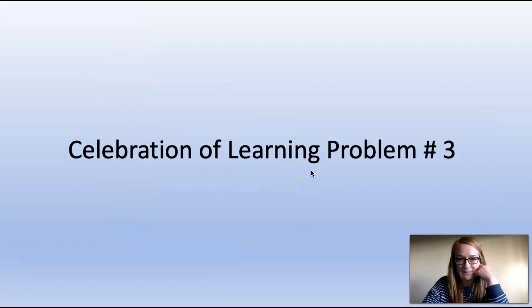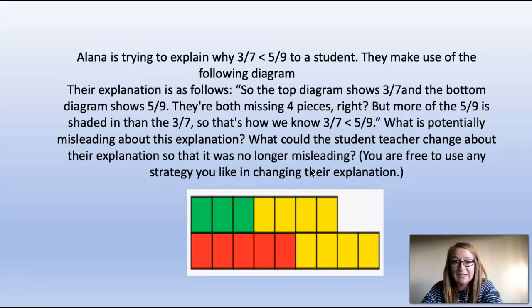In our celebration of learning problem number 3, Elena is trying to explain why 3/7 is less than 5/9 to a student. They make use of the following diagram that's listed below. Their explanation is as follows. The top diagram shows 3/7 and the bottom diagram shows 5/9. They're both missing 4 pieces, right? But more of the 5/9 is shaded in than the 3/7. So that's how we know 3/7 is less than 5/9.